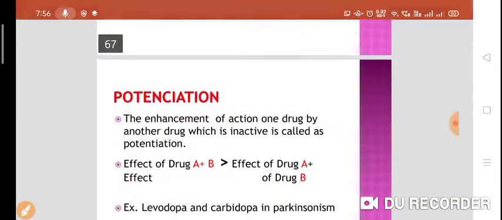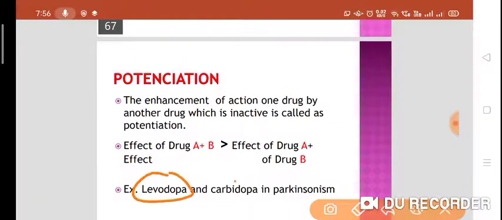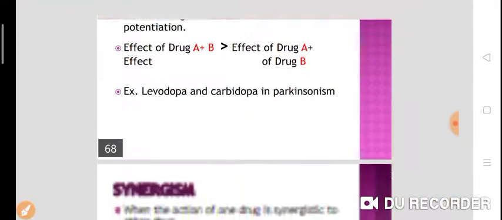For example, take levodopa and carbidopa in Parkinsonism. We give this levodopa and carbidopa combination, which we call Syndopa, because levodopa is metabolized peripherally by the peripheral decarboxylase enzyme. So we give carbidopa, which is a peripheral decarboxylase inhibitor. So levodopa will not get metabolized peripherally, and a large concentration of levodopa will reach the brain, and that's how it will be effective in Parkinsonism. That's called potentiation of a drug.